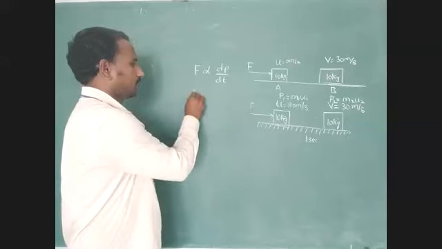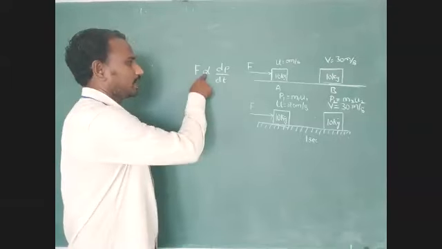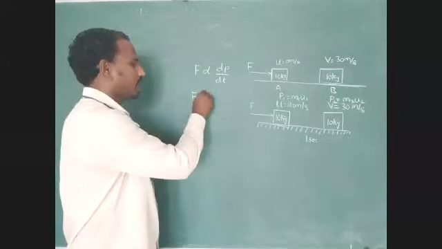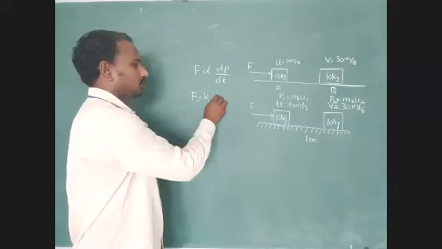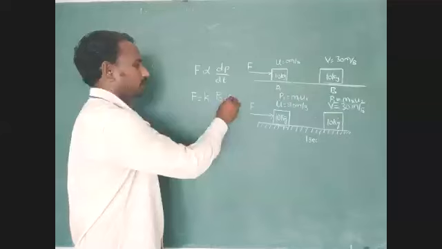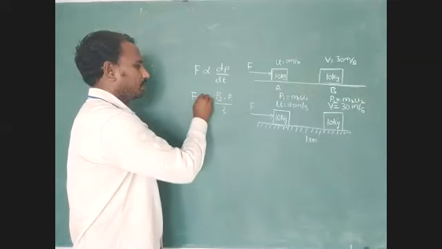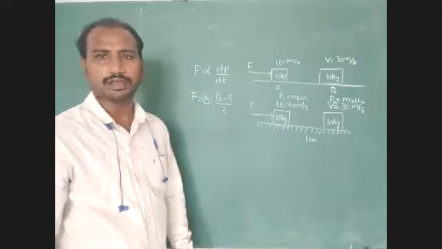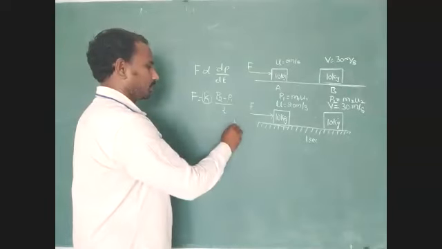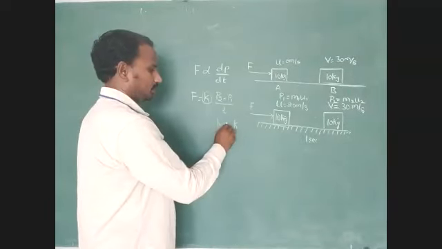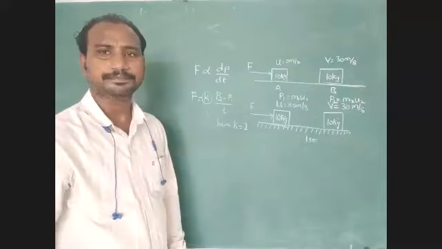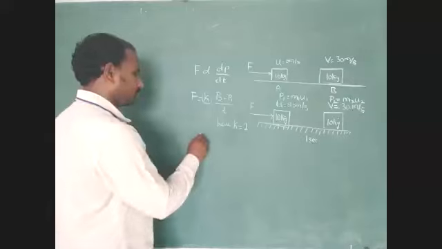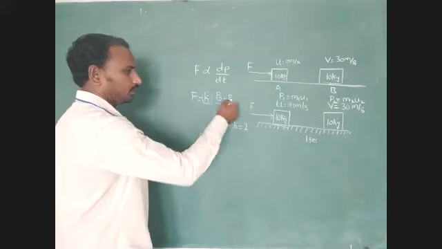Okay, so write that F equal to, we remove the directly proportional symbol and add the proportionality constant K. Next, P2 minus P1 divided by T. Here the proportionality constant value equal to 1. So F is equal to P2 minus P1 divided by T.